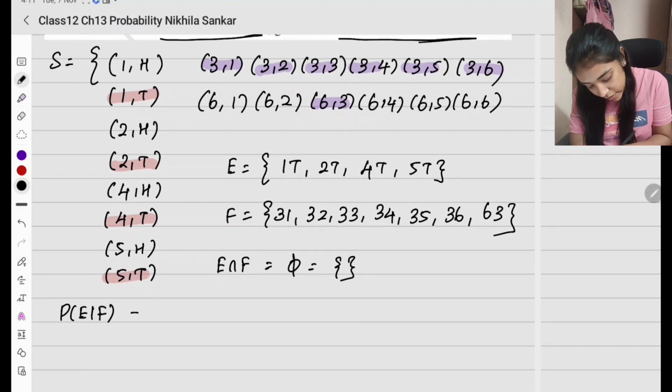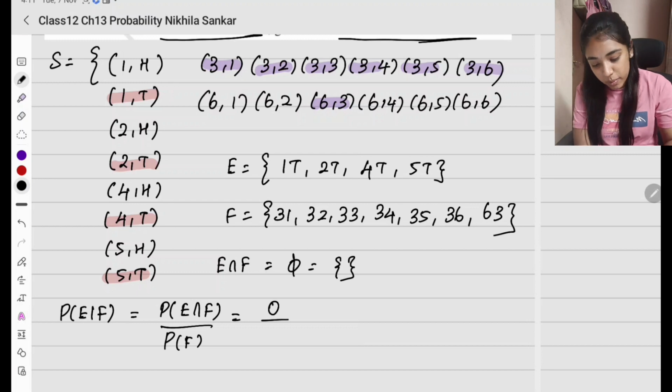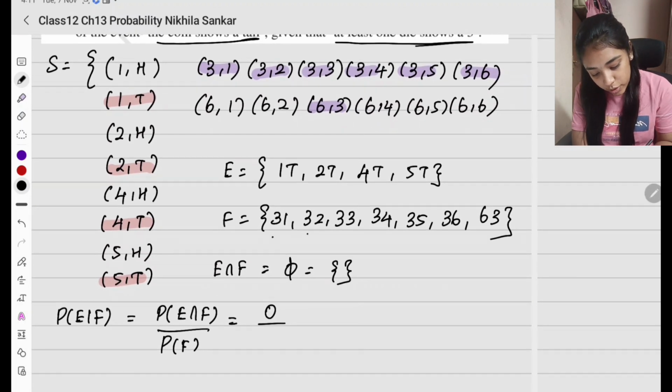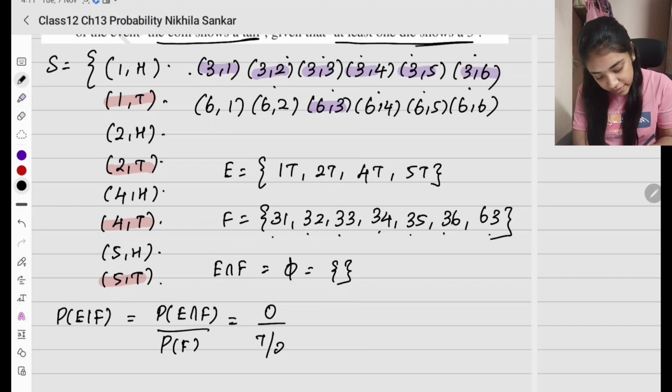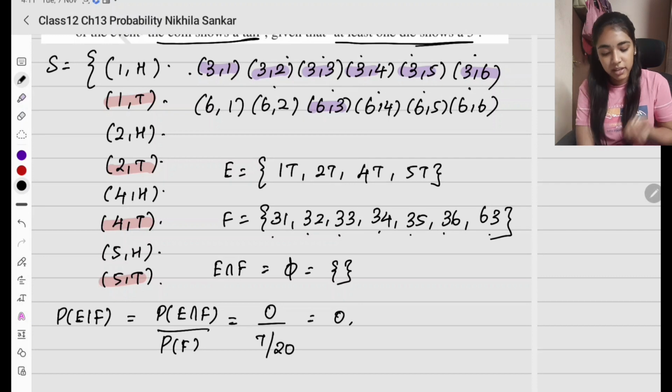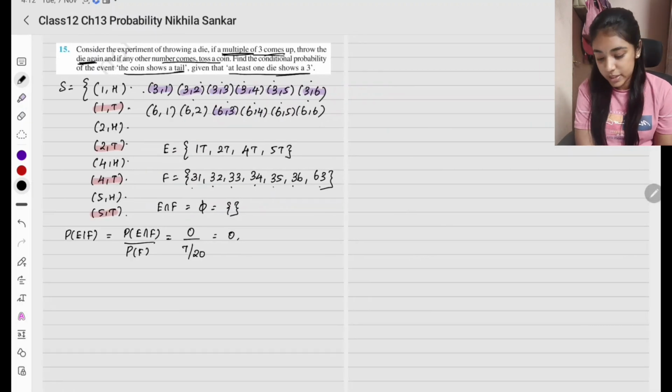So now what is it going to be? Probability of E given F is going to be probability of E intersection F divided by probability of F. This is going to be 0 divided by, what is the probability of F? It is going to be 1, 2, 3, 4, 5, 6, 7 divided by the total, 1, 2, 3, 4, 5, 6, 7, 8, 9, 10, 11, 12, 13, 14, 15, 16, 17, 18, 19, 20. 7 divided by 20, but that doesn't really matter. The answer is going to be 0. Simple. Please copy.